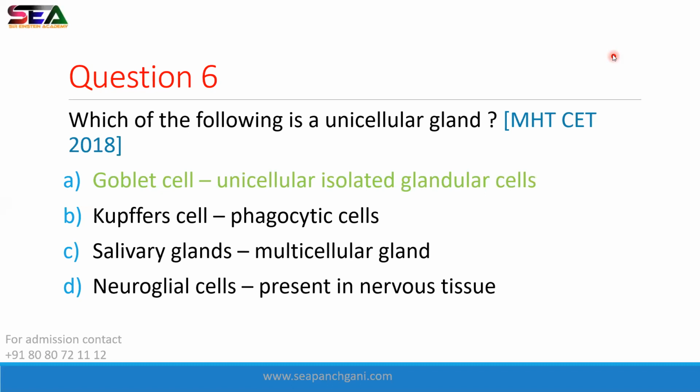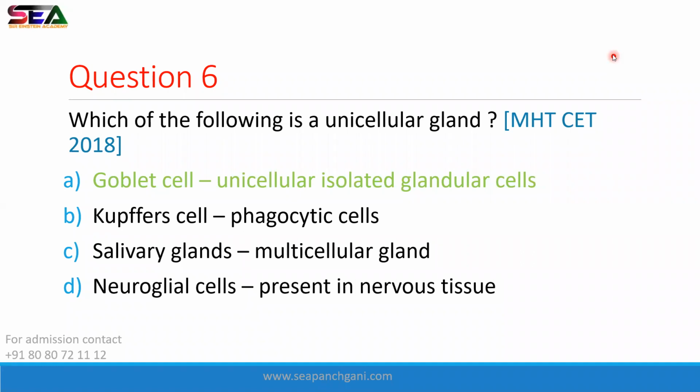Goblet cells. As we know, goblet cells are present in the intestine and respiratory system. All right. Goblet cells are the unicellular isolated glandular cells, not multicellular. Kupffer cells. What are Kupffer cells? These are the phagocytic cells which are present in your liver.